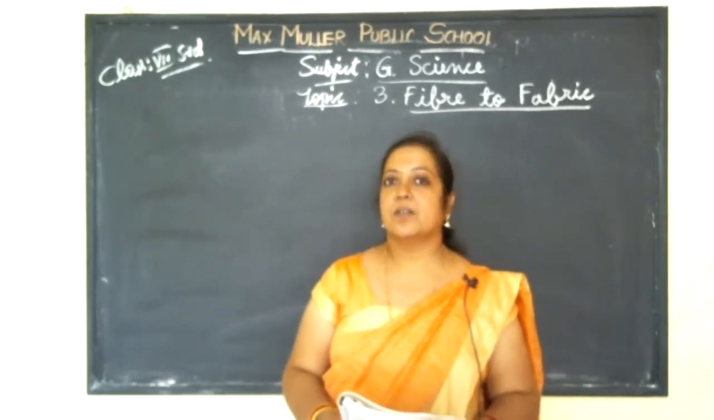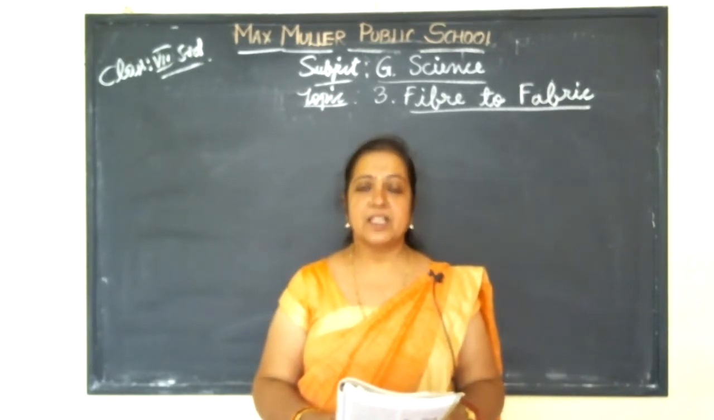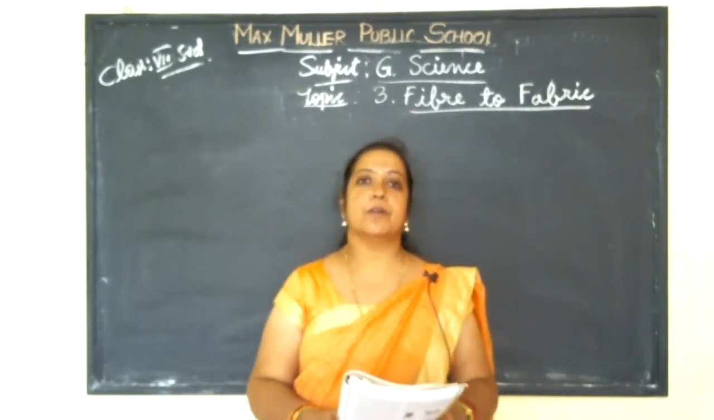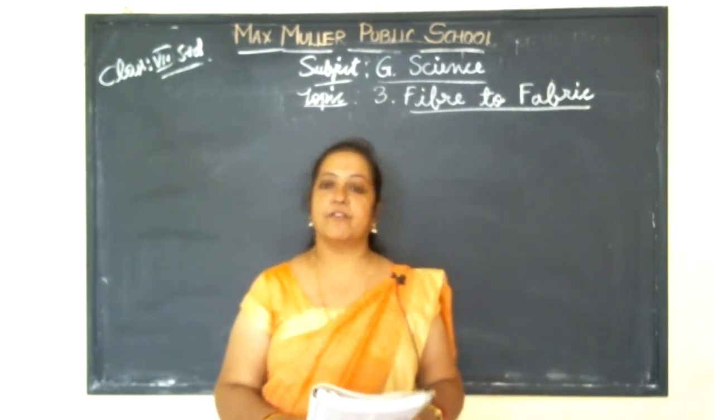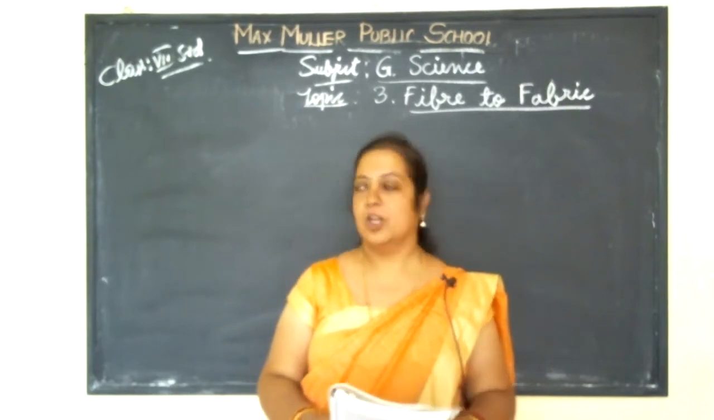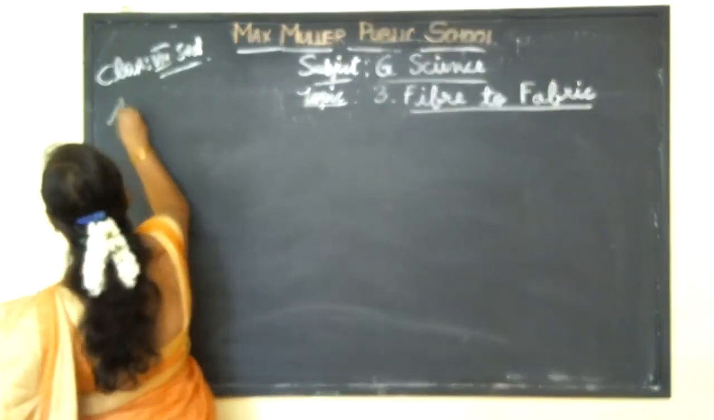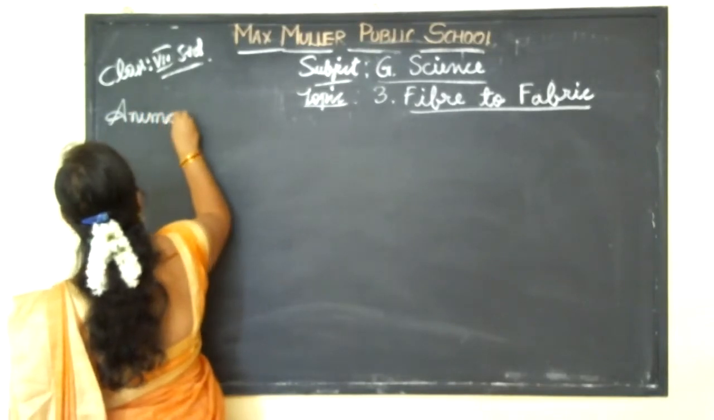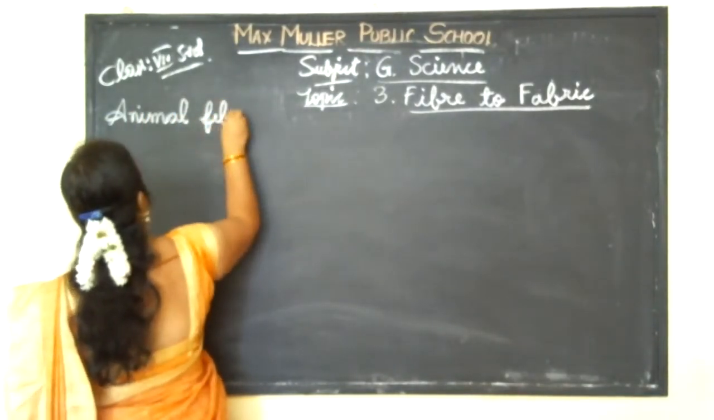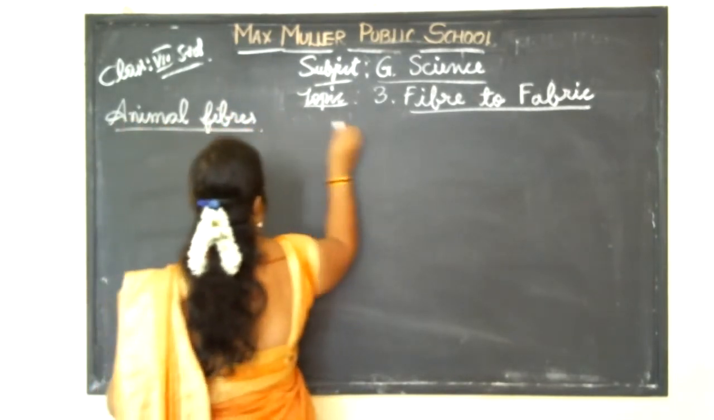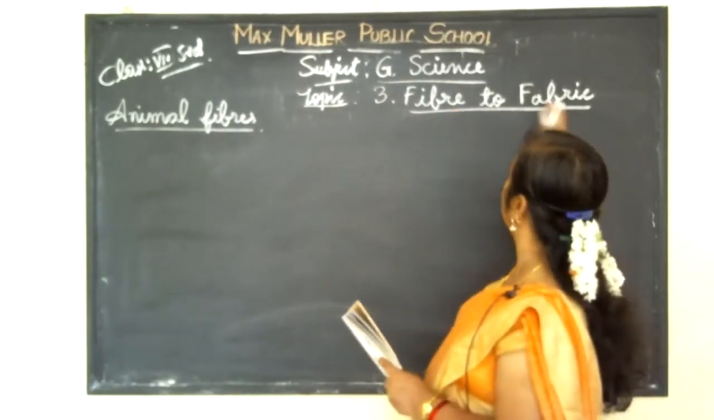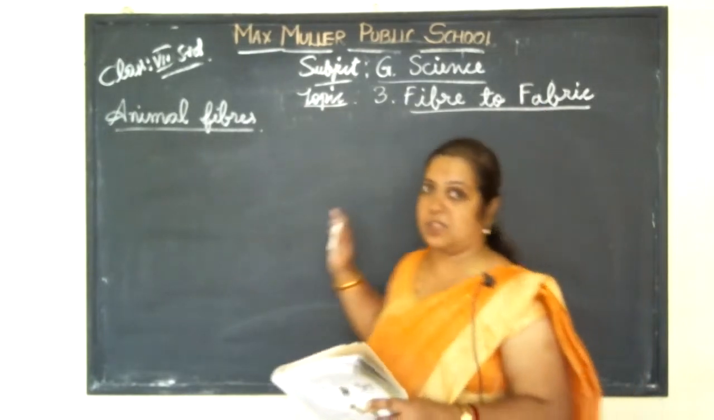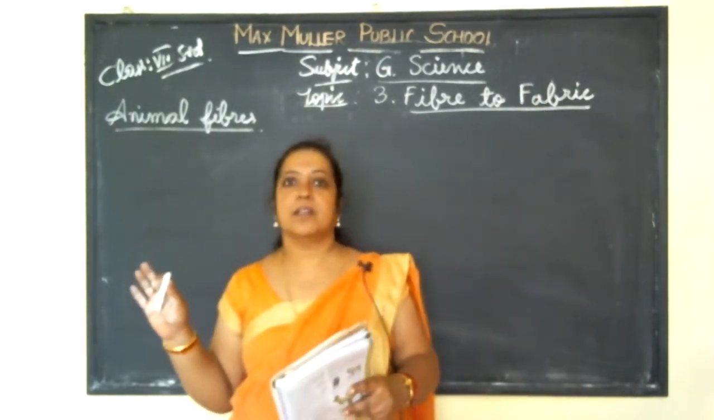So in the previous year you learned about the plant fibers. In 6th standard you learned about plant fibers. So in 7th standard we are going to learn about the animal fibers. Fibers are obtained from both plants and animals. Here we are going to learn about the animal fiber, how the fibers are made and how they are turned into fabric. Fabric means cloths. That all we will learn in this class.